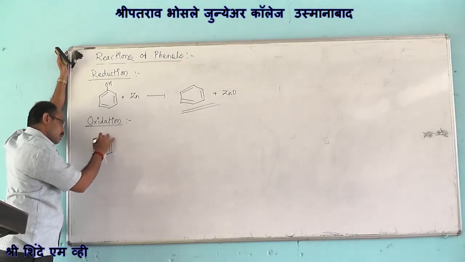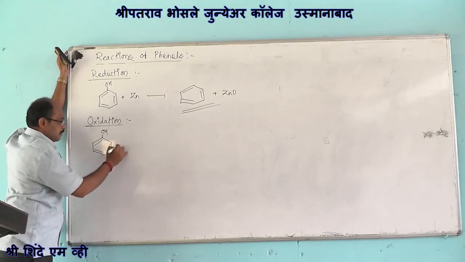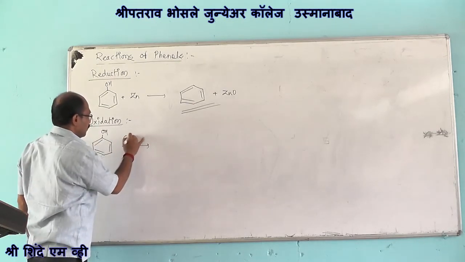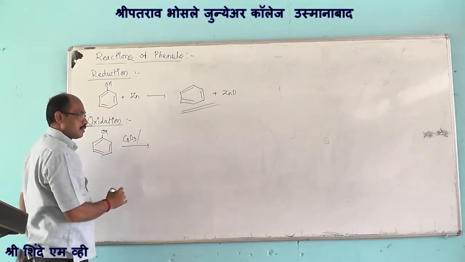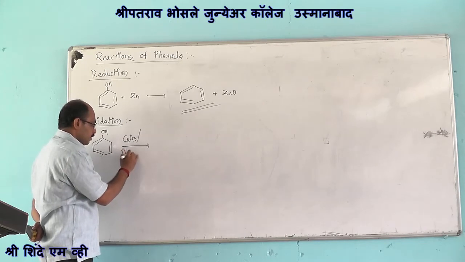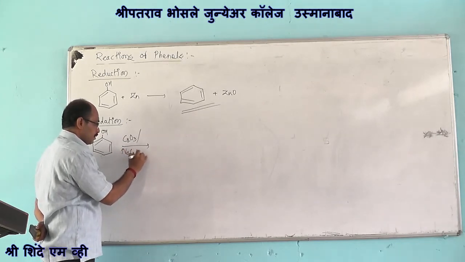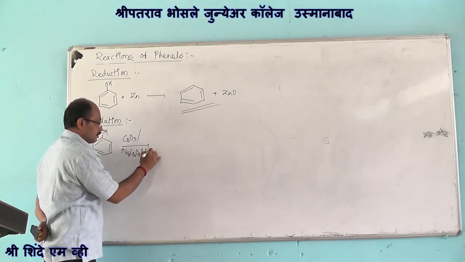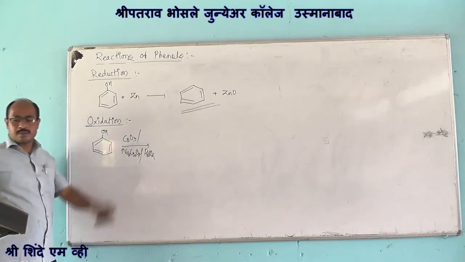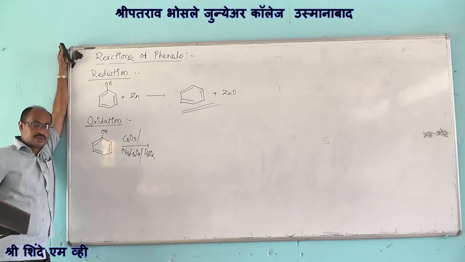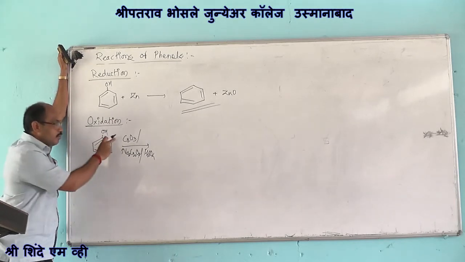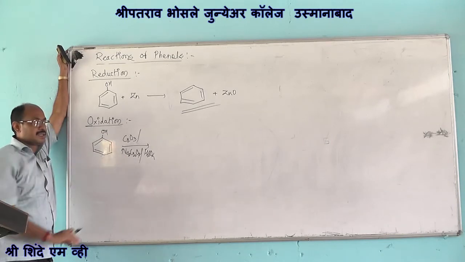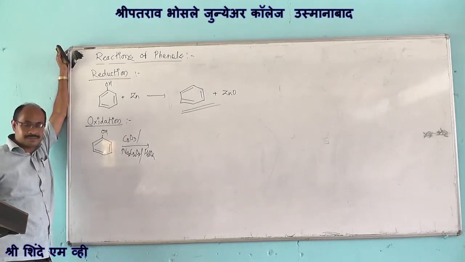Phenol on oxidation by using chromic acid or sodium dichromate in presence of sulfuric acid. Either we use the condition of chromic acid or sodium dichromate in presence of sulfuric acid.